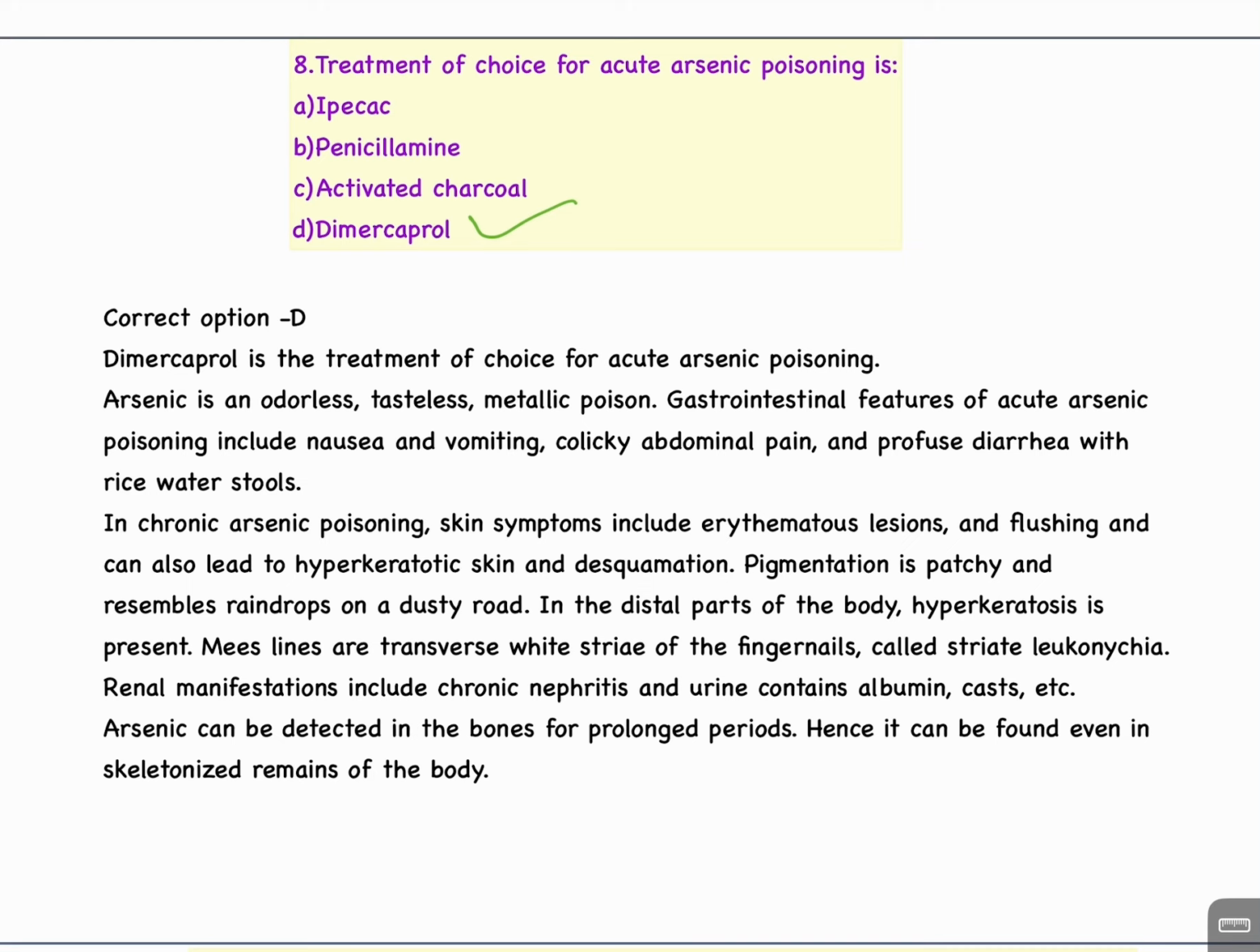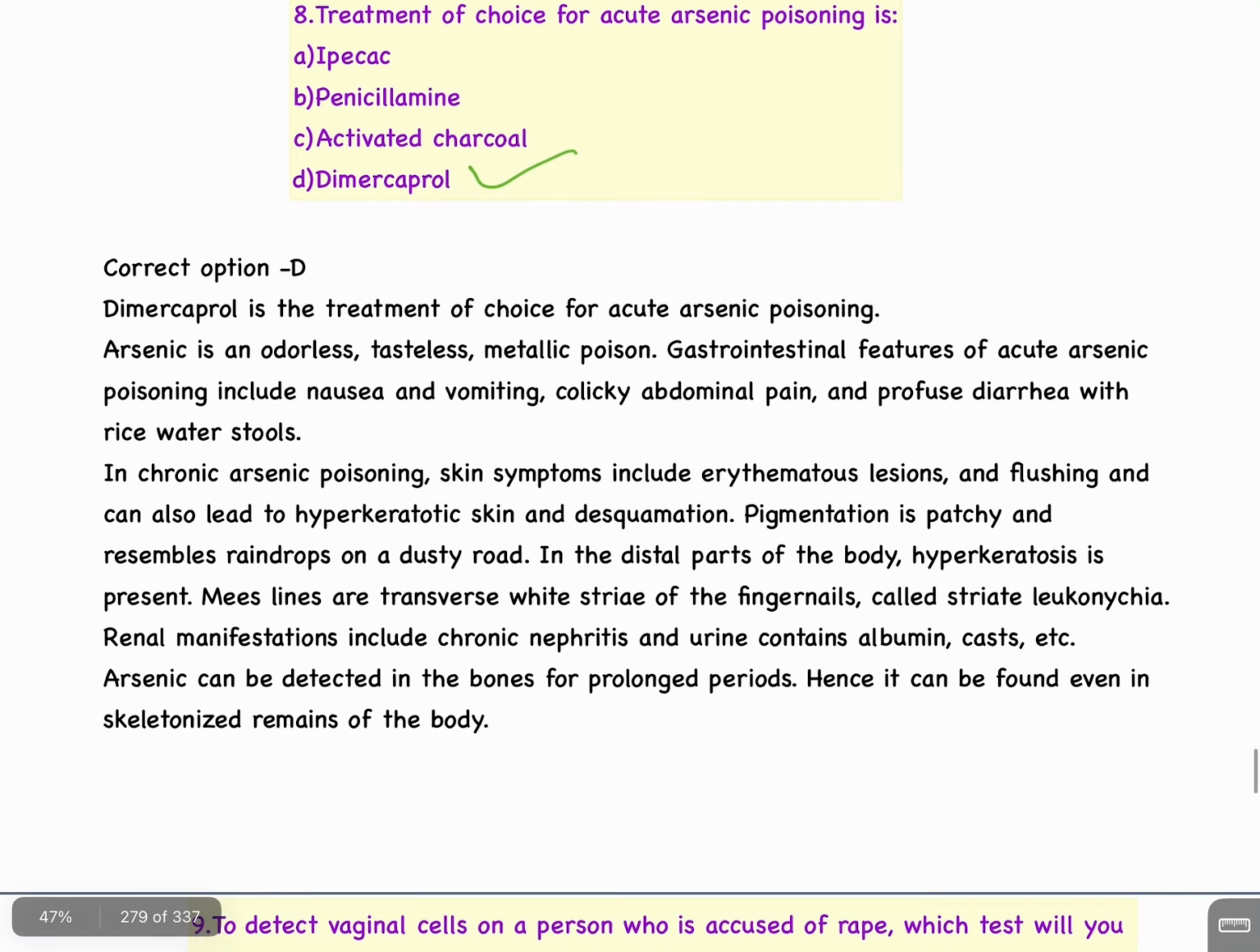Mees lines are transverse white striae of the fingernails, called striae leuconychia. Renal manifestations include chronic nephritis, and urine contains albumin, casts, etc. Arsenic can be detected in the bones for a prolonged period. Hence, it can be found even in skeletonized remains of the body.